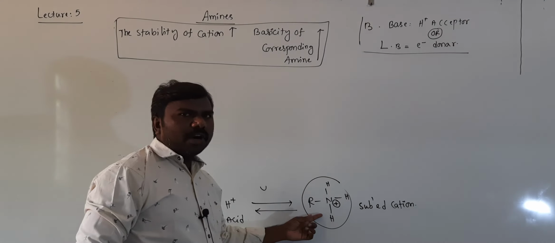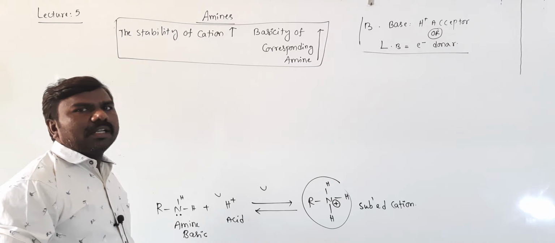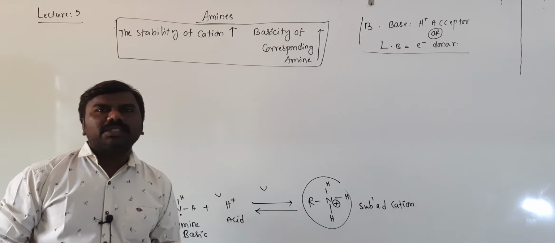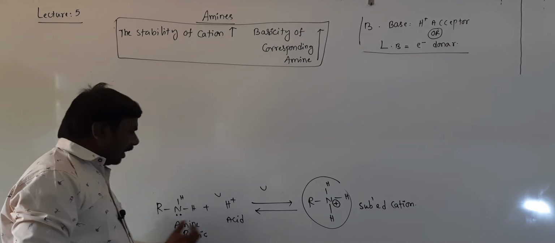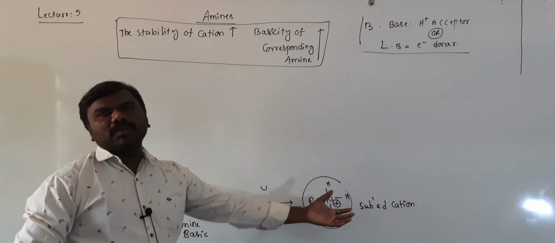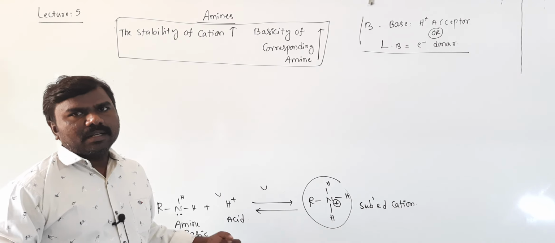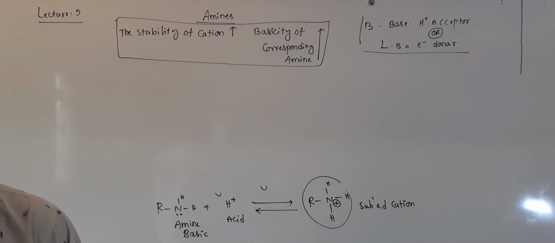If the cation formed from the amine is more stable, obviously this amine is more basic. That's the relation, students. If it is stable, then only it can accept a proton and finally becomes more stable, then it is more basic by accepting a proton, right? Proton acceptor is a base, right?